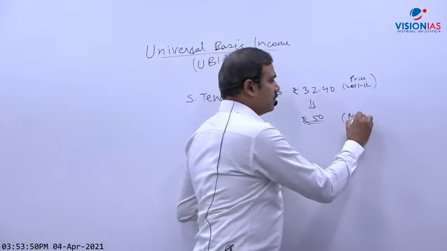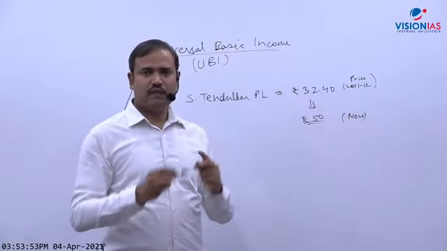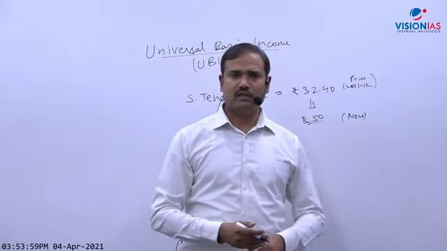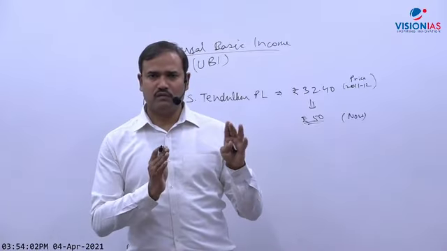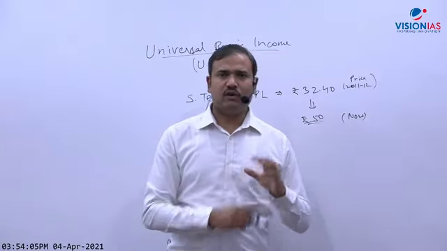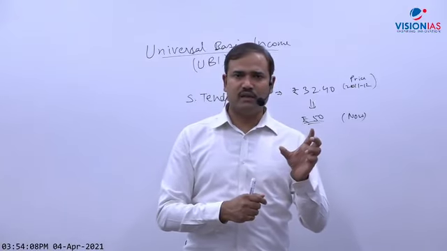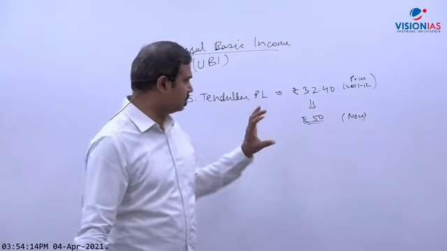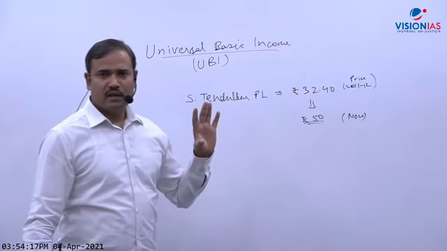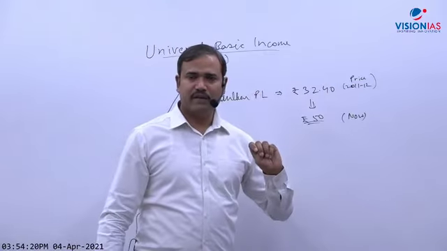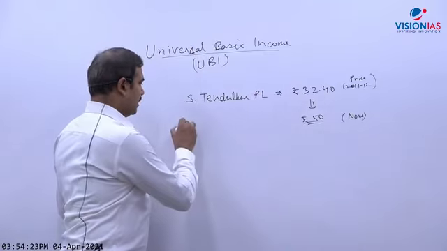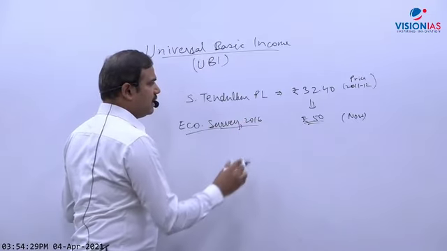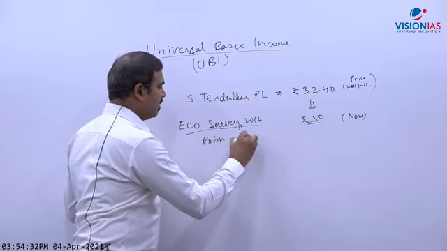So if government transfers, per person per day, and you multiply by 30 for 1 month, 50 into 30 days, so 1,500 rupees. 1,500 rupees is the amount. And if you multiply by a family, maybe 5 members, so 1,500 multiplied by 5. This will be the amount, if let us suppose government can transfer this much money, although it is not easy for government. In the Economic Survey of 2016, this analysis was made. They said that if government does this, population coverage will be 75%.